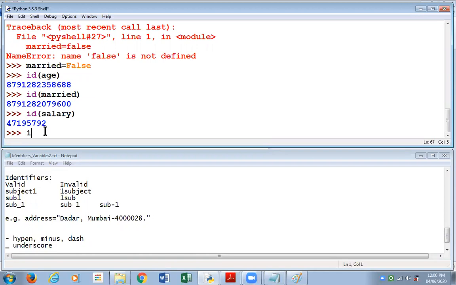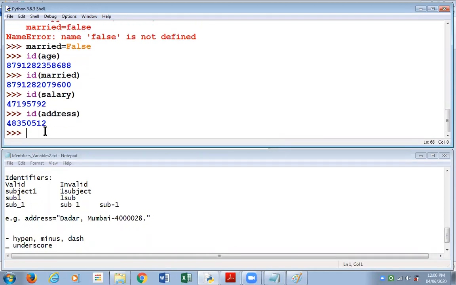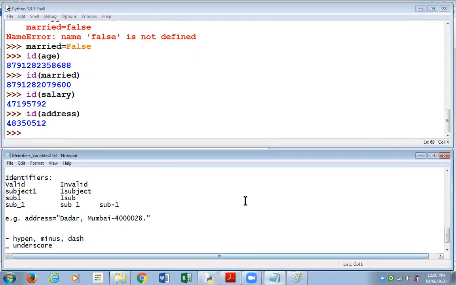ID, I write address. I get to see the cell address of my variable address. Don't get confused. This is the cell address and this is the variable address containing Dadar, Mumbai. So this is the ID function. It gives me the cell address that the variable is occupying in the memory.